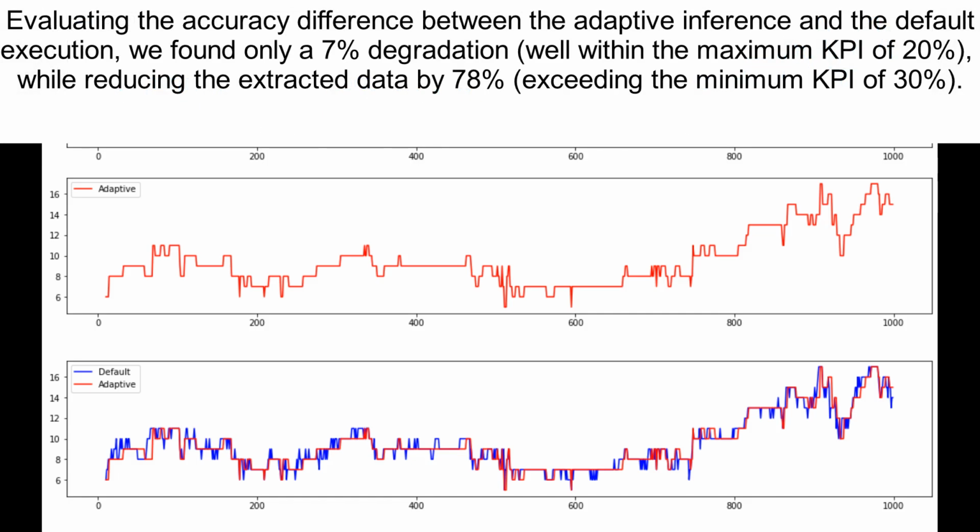Evaluating the accuracy difference between the adaptive inference and the default execution, we found only a 7% degradation, well within the maximum KPI of 20%, while reducing the extracted data by 78%, exceeding the minimum KPI of 30%.